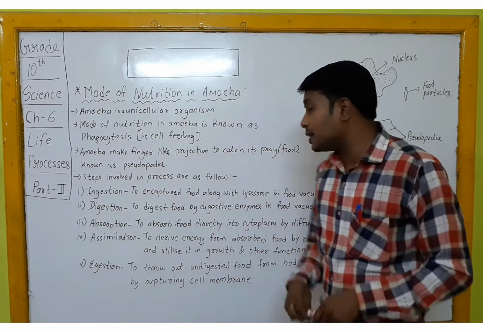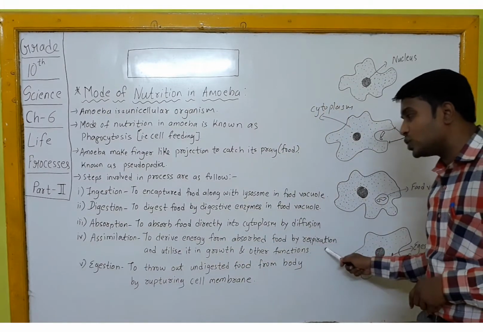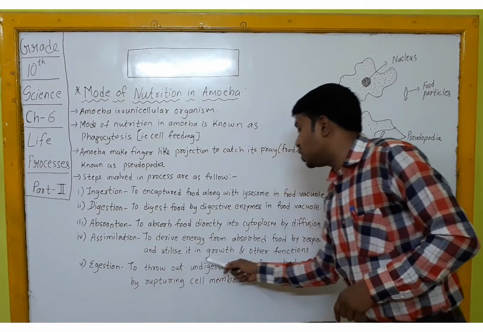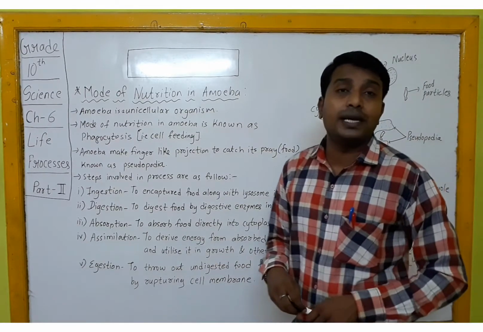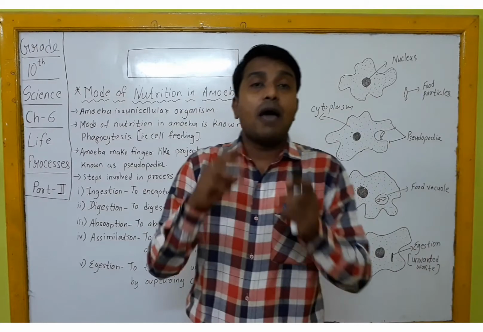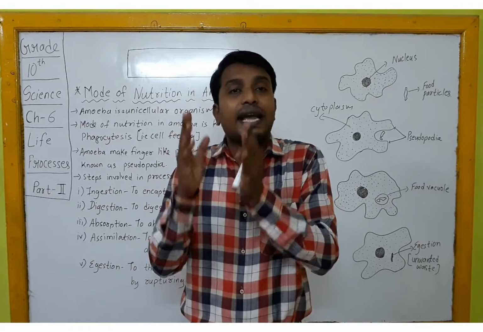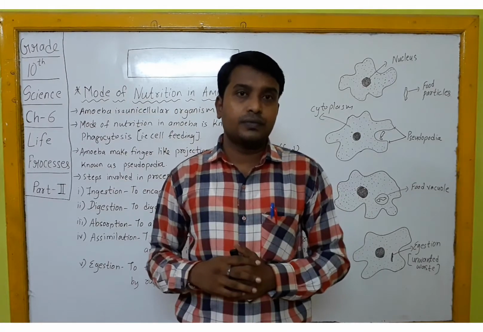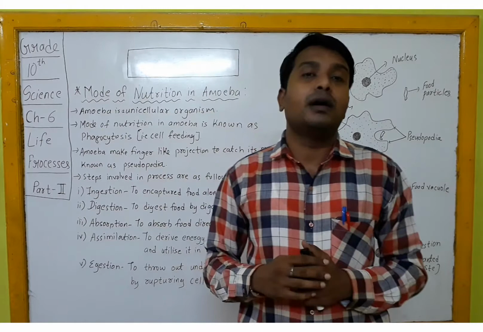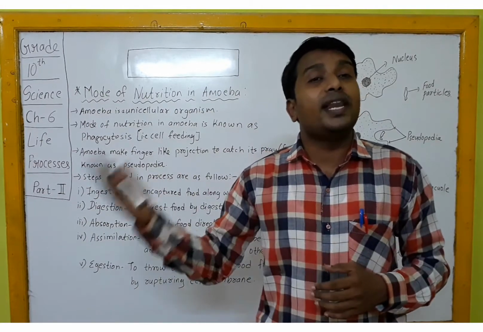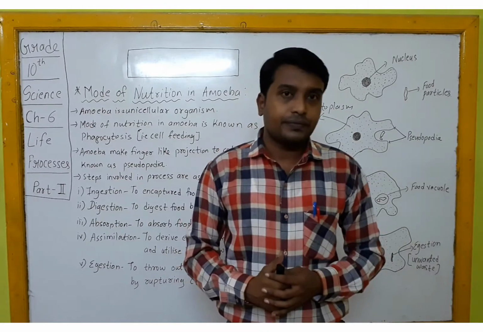So what do you mean by that? It is to derive energy from absorbed food by respiration and utilize it in growth and other functions. The process of assimilation means whatever the food is first digested, then secondly absorbed, that absorbed food is transported to various parts of the amoeba to carry out their various functions as well as for the growth of the amoeba body.